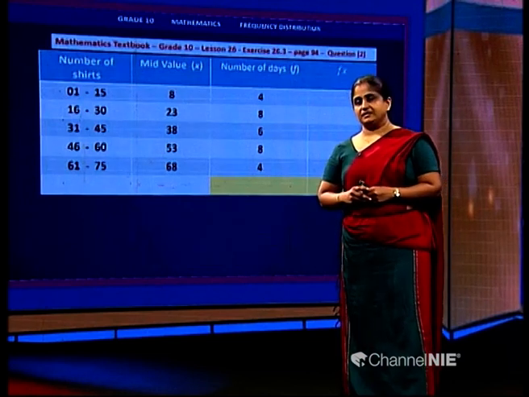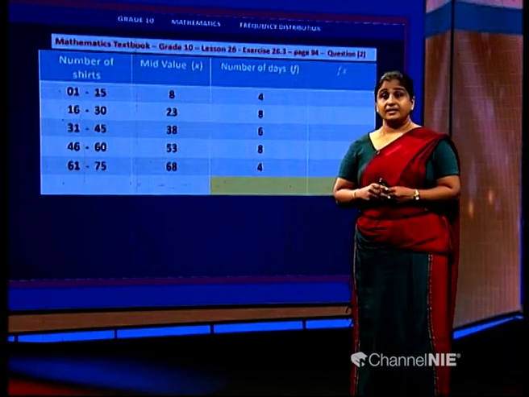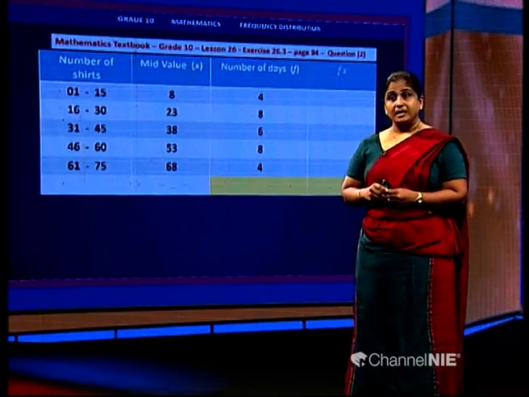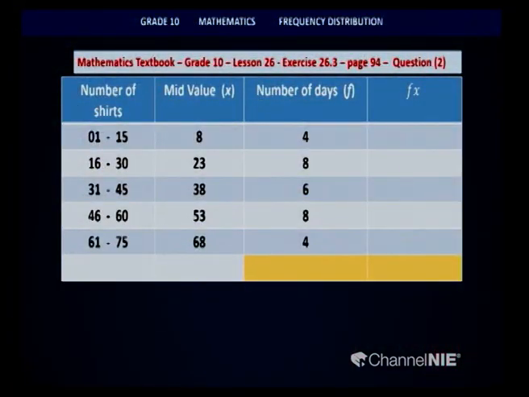After calculating the mid values, we have to identify the product Fx. Product Fx is the frequency and mid value being multiplied together. So, in the first row, it's 8 into 4. Then 23 into 8. 38 into 6. 53 into 8. 68 into 4.